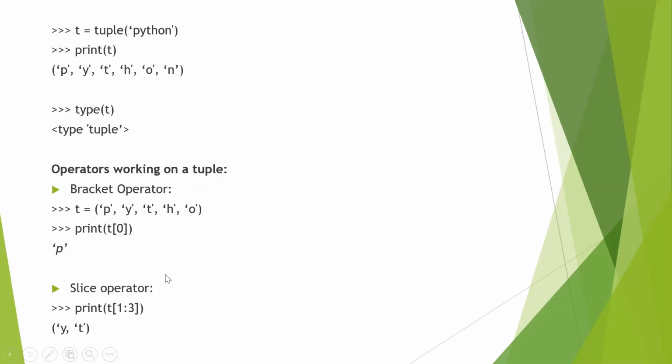Similarly, I can perform slicing on a tuple. So if I want to access some portion of a tuple, similar to a string or a list, in the same way, I can perform slicing. So I just have to mention the starting position and the next position to the last value which you want. So it will start from 1 and end before 3. So in this case, at the first position you have Y, at the next position you have T. It should end before 3. So at the third position you have H. It will not reach H. So the output will be Y and T, as you can see.